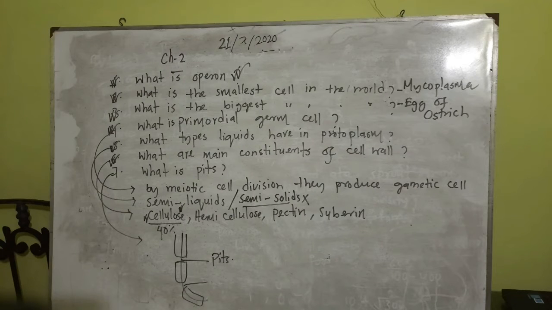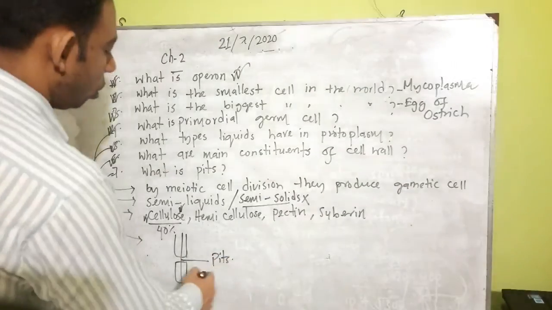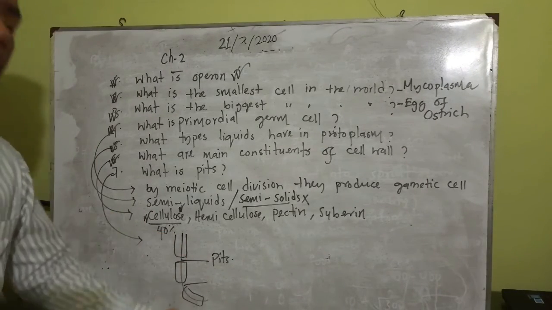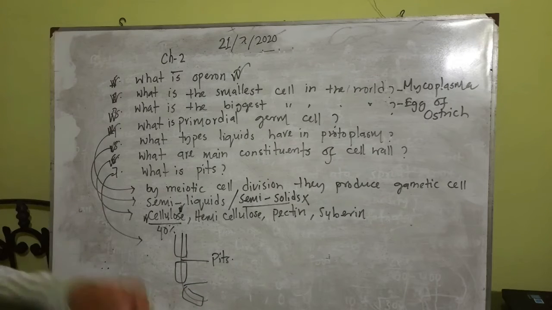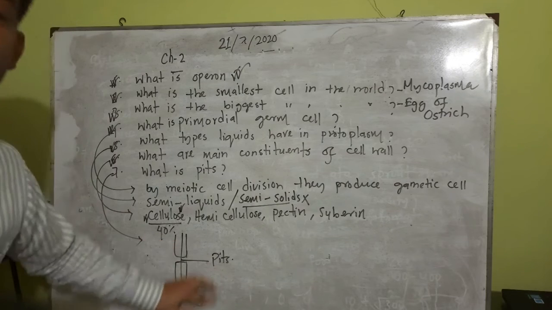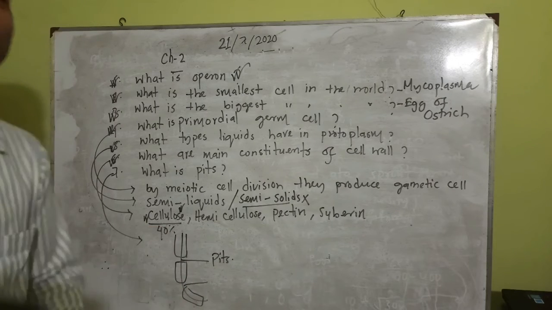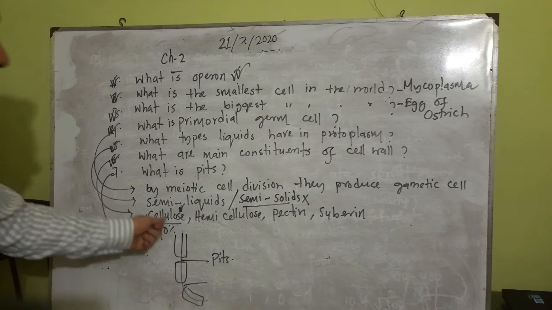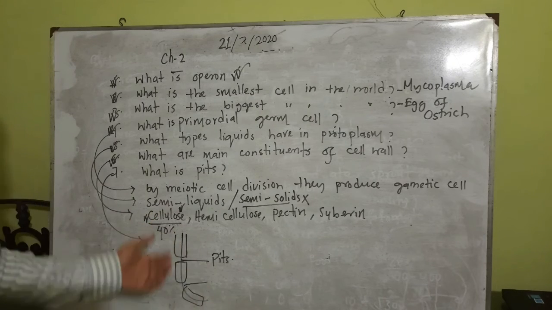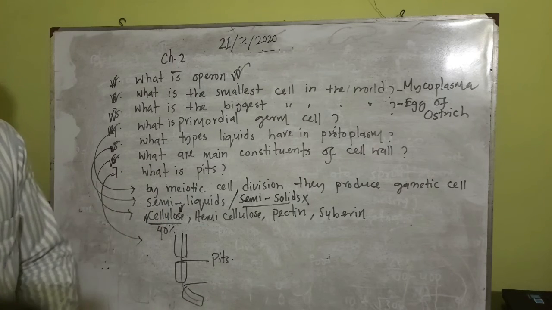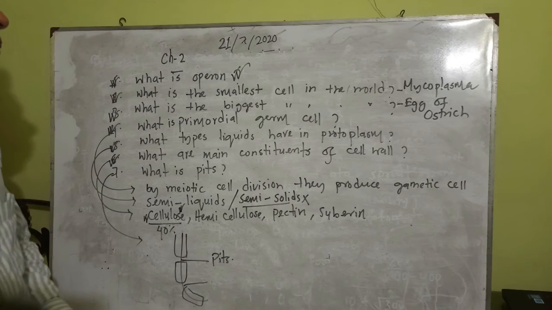Suppose these are two cell walls with a gap in between. The plasma membrane connects them, but there is a gap. This gap is known as the pits. We can also say pit pair. Pits are the holes in the cell wall that ensure connection of the two through the plasma membrane. That means in between the cell wall, a hole-like structure is called pits.